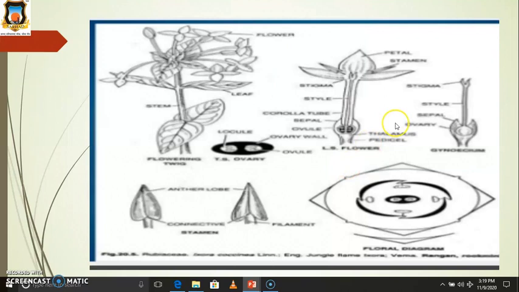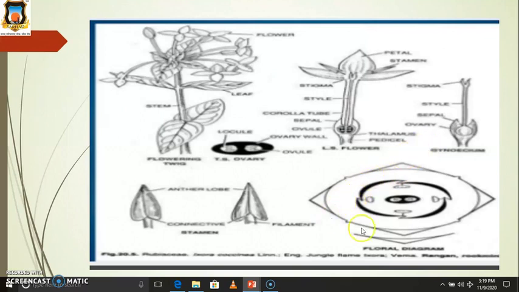Then their floral formula as well as the floral diagram. Their floral formula is: bract, then bisexual. Then calyx are four. They are fused. Corolla are four. They are again fused. And the androecium, observe this figure.